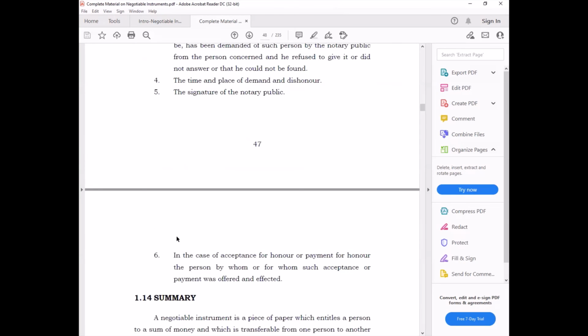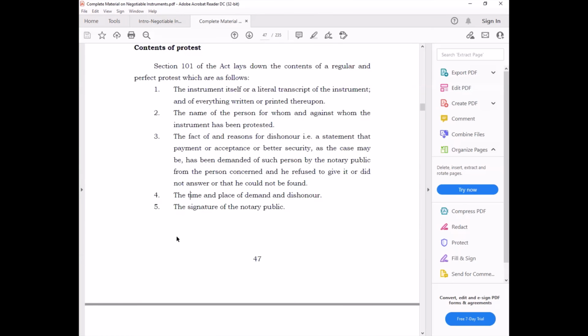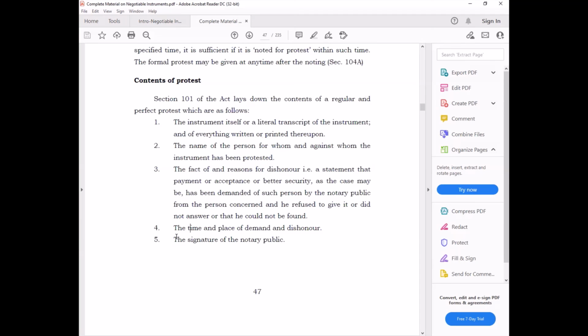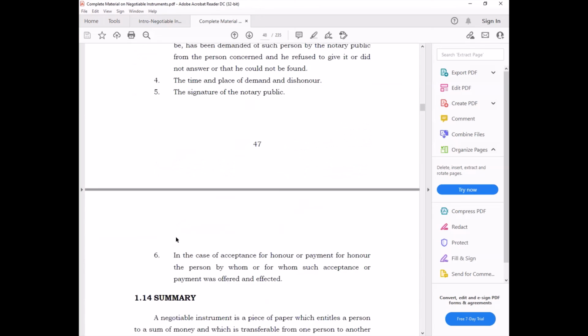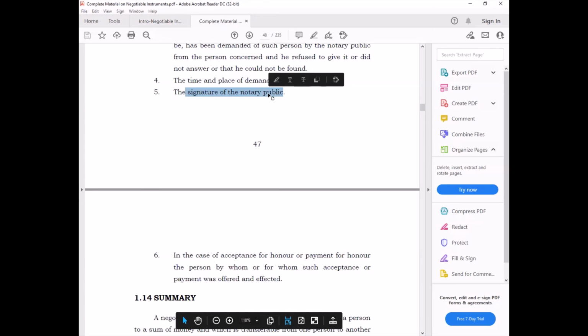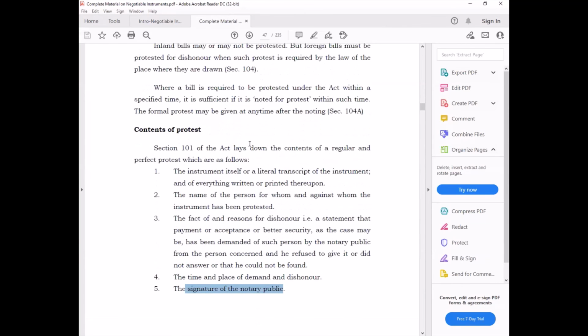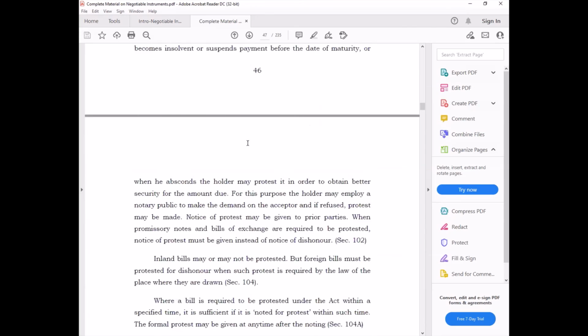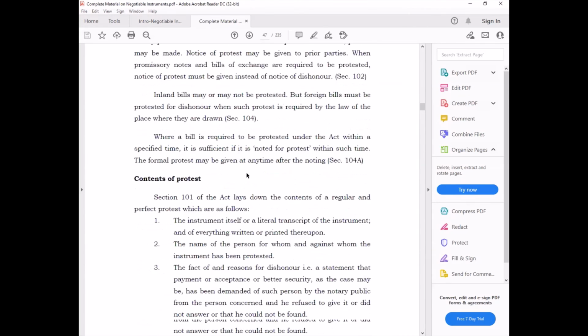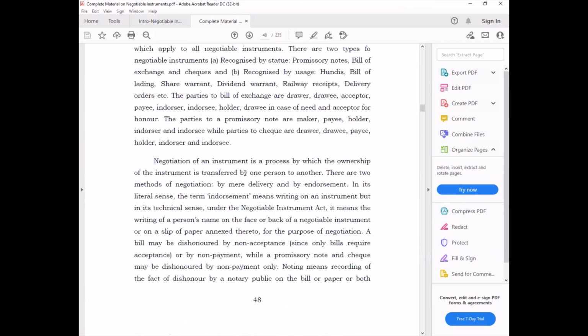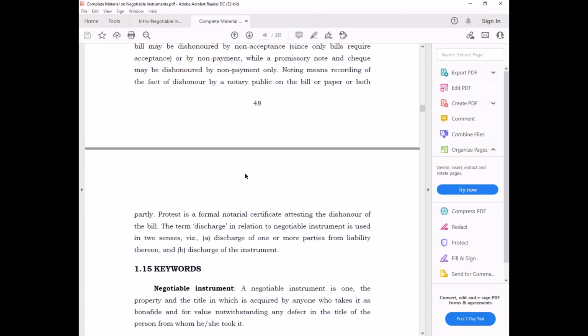If any of these six items are missing, unclear, ambiguous, misprinted, overwritten, or wrong information is provided, the protest will not be accepted by the court. Even if it is signed by the notary public, the court may reject the protest and call for a fresh protest certificate. So it is very, very important. That is why I have thrown some light on this portion, how the bill is dishonored and what the process is. So this is the small summary of dishonor of the bill.